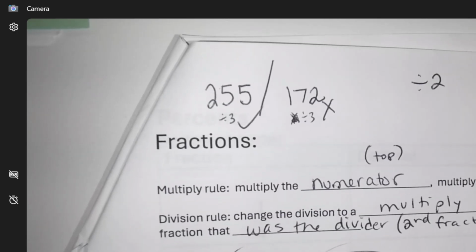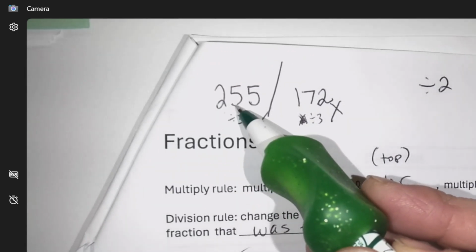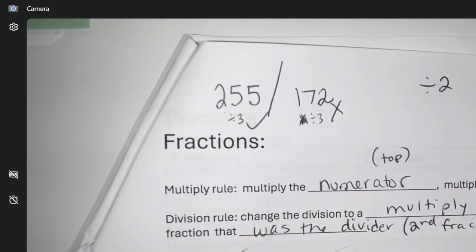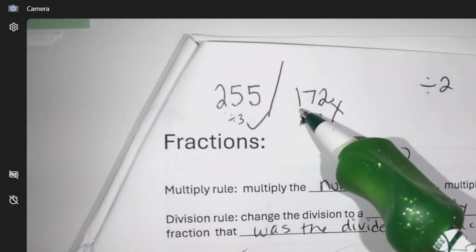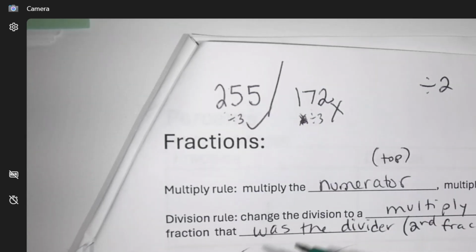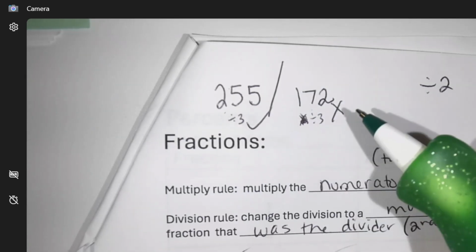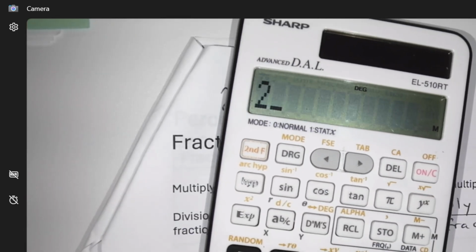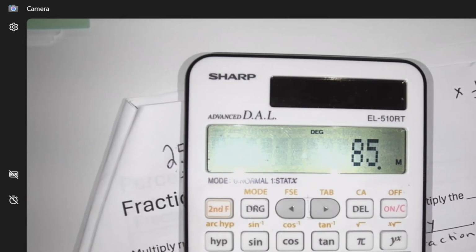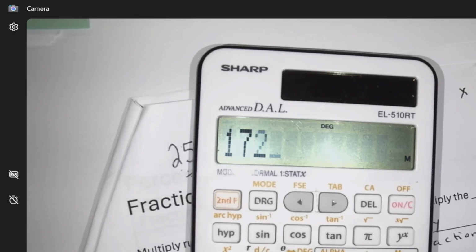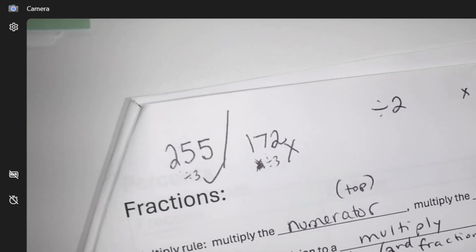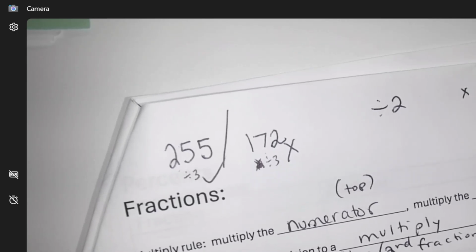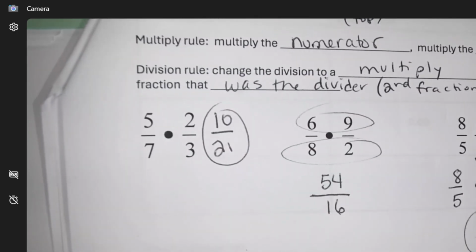Okay, here's the trick. What does 2 plus 5 plus 5 make? 12. Is 12 divisible by 3? Yeah, that's it. What's 1 plus 7 plus 2? 10. Is 10 divisible by 3? No. Okay? So there's a trick. So 253, we said, should be divisible by 3. 172 should not. So there's something you can now use for just mental math stuff, knowing if something is divisible by 3. So that can be a trick on reduction stuff.